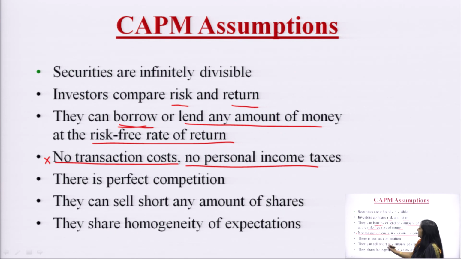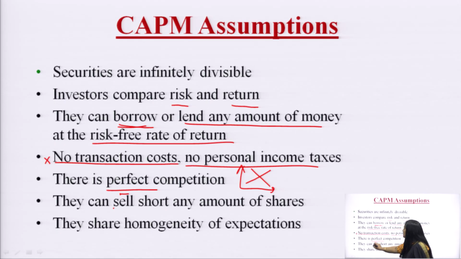Then it was assumed that there was perfect competition. Perfect competition means that no single investor, no single buyer, and no single seller can change the price of a security. It means the prices of the securities are determined by the forces of demand and supply.